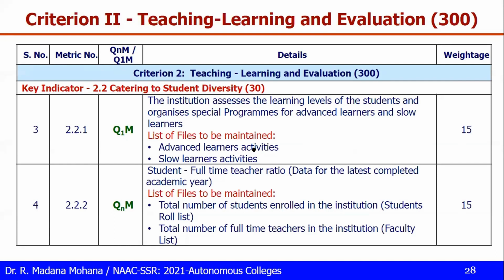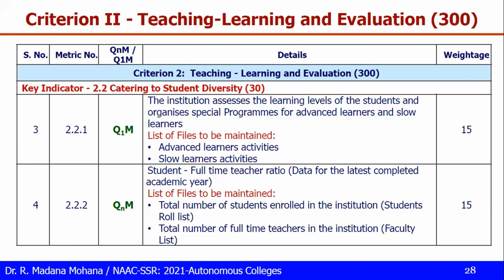So for advanced learners, what are the activities you are conducting? For slow learners, what are the activities you are conducting? You have to list out all the activities, then outcome of each and every activity, then mentoring process, then mentor allocation circular, then mentor-mentee ratio, then mentor-wise activities carried out related to academic and stress related.